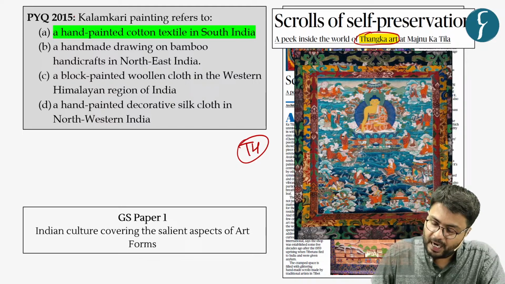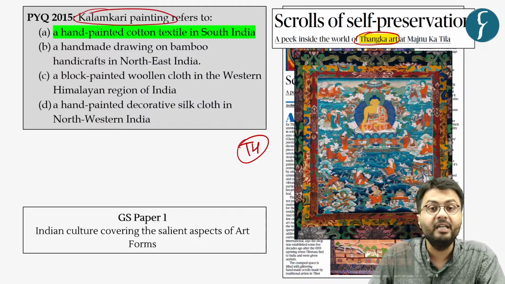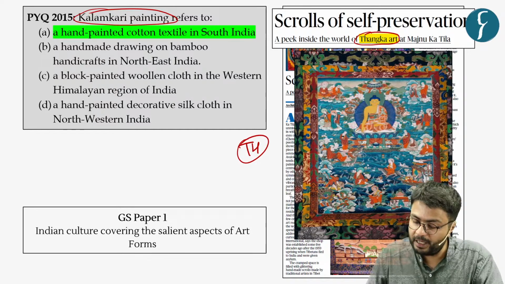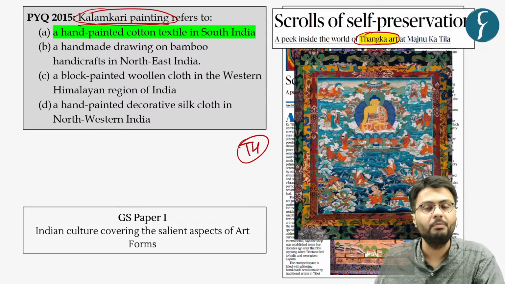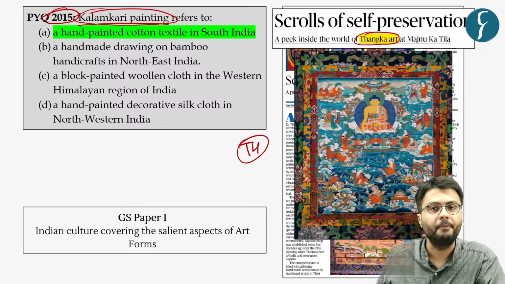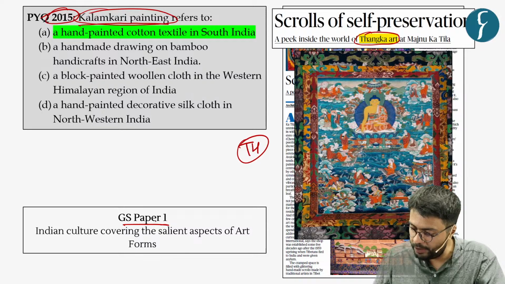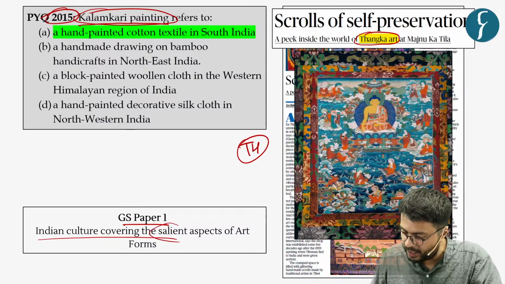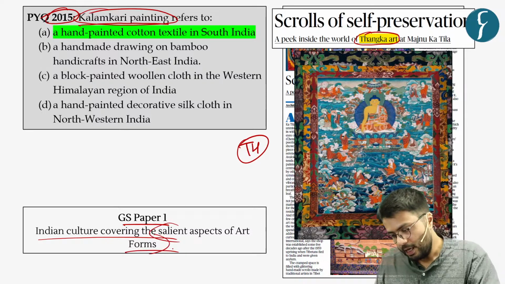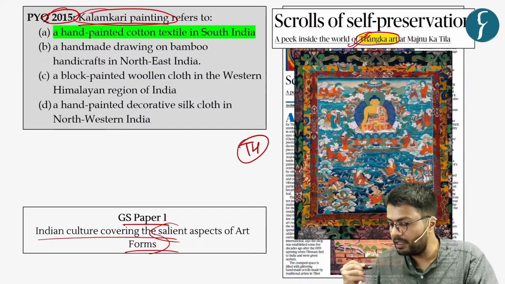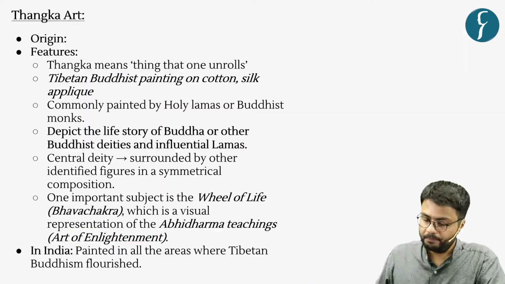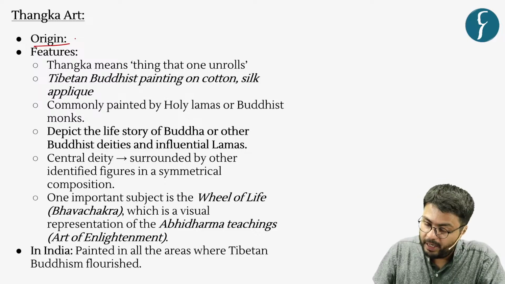Now, questions related to various different types of paintings that are prevalent in India are important from the prelims perspective. As you can see, a question appeared on Kalamkari painting in the year 2015. And also this part is important from the GS paper 1 syllabus because the syllabus highlights salient aspects of art forms. Now in this regard, let us understand what this Thangka art is. Now this Thangka art, as I've already highlighted, originated in the Tibet region of China.